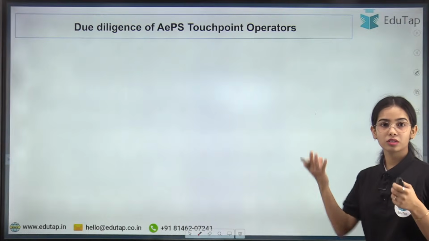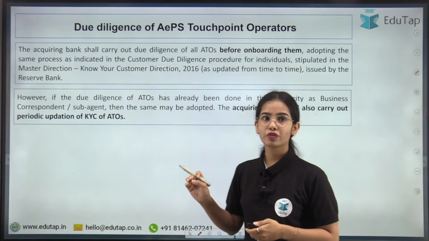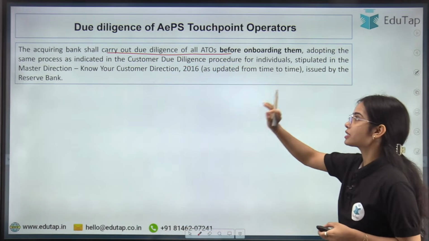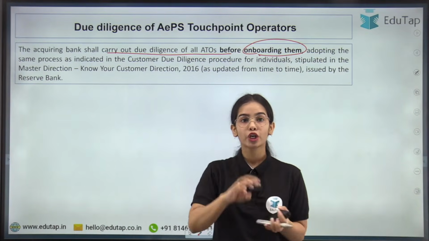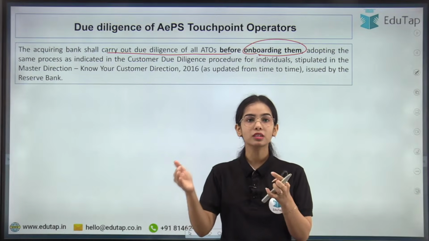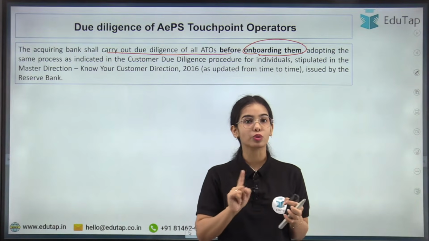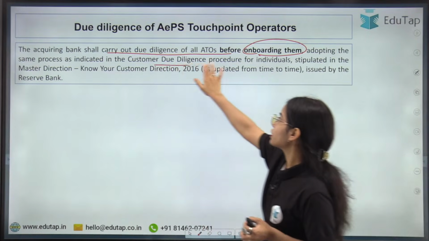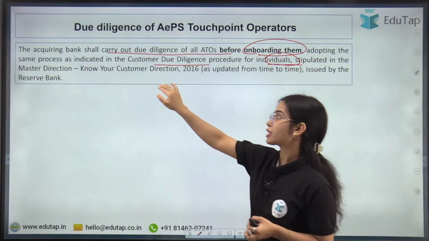Now coming to the details, not many are there, just 3 or 4 points. First of all, the acquiring bank shall carry out due diligence of all the AEPS touchpoint operators before onboarding them. All the details have to be taken so that it can be identified that this person will not commit fraud. It adopts the same process as the customer due diligence procedure for individuals given in the Master Direction on Know Your Customer.